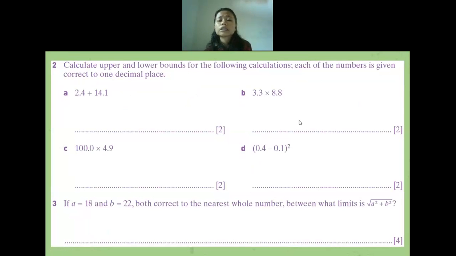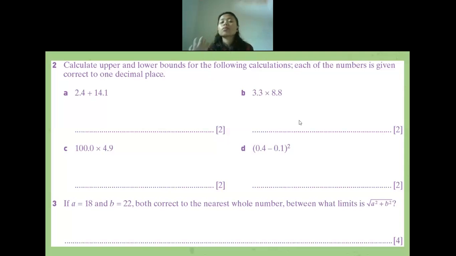For the lower bound, why not just make it 2 directly? Are you sure? Because usually in an IGCSE question, the answer is given in 3 significant figures or 1 decimal place. So when you round it off, do not round it off too much.